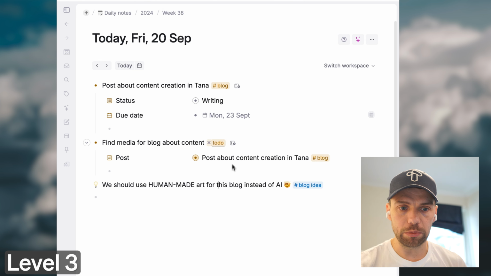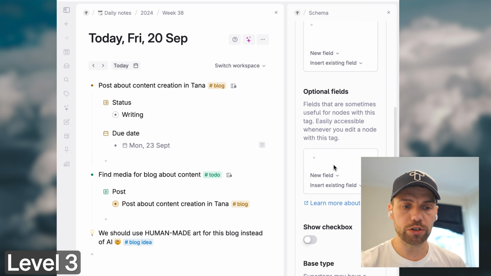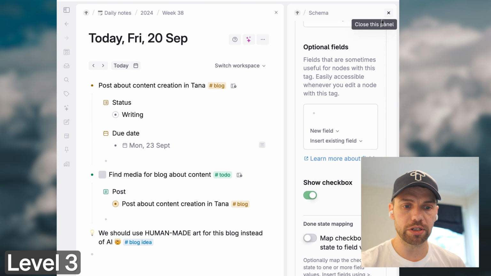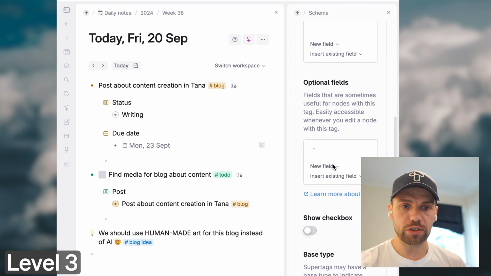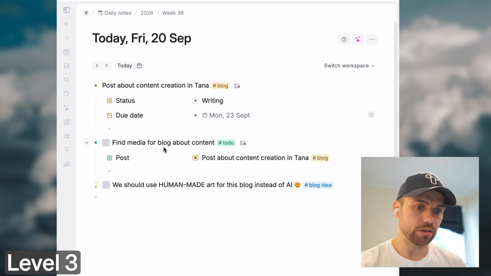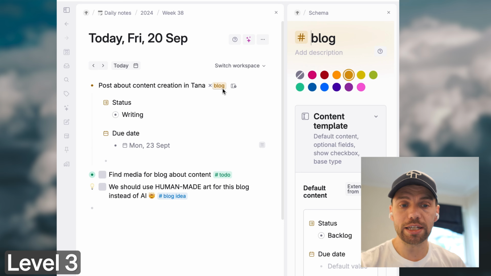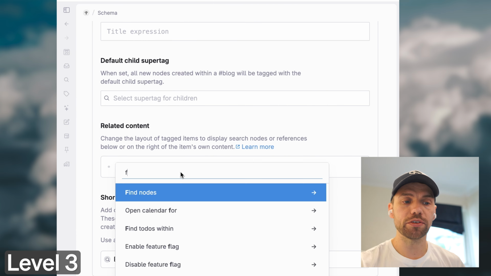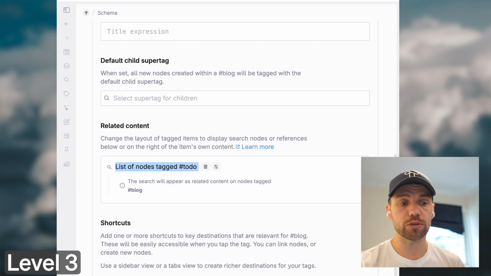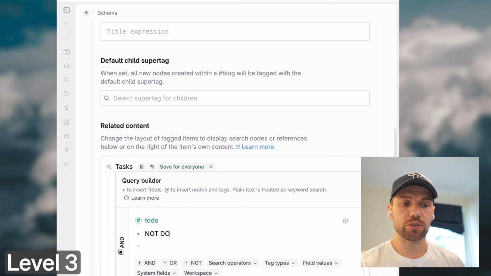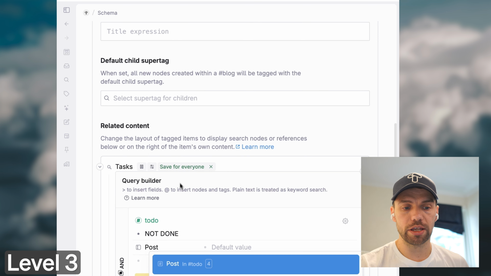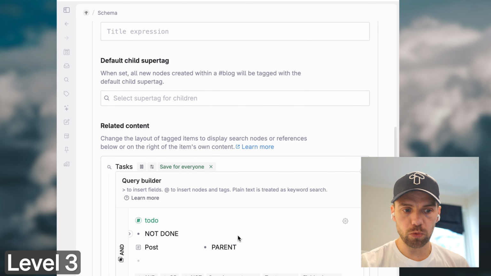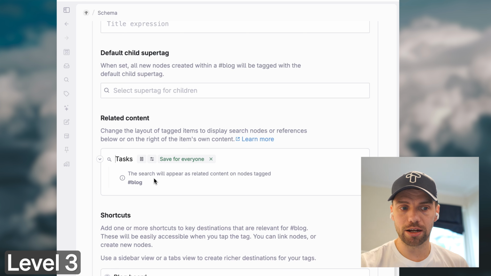So doing a little bit of visual work to make these look a bit different, look a bit interesting, and using checkboxes so I can distinguish between tasks and ideas that I've looked at and ones I haven't. And then we're actually going into the related content section of the blog post supertag and adding a couple of searches there. One, to find tasks, and I think I'm going back on this. I don't want just tasks that haven't been done. I want to just group by done and not done. You'll see this in a second.